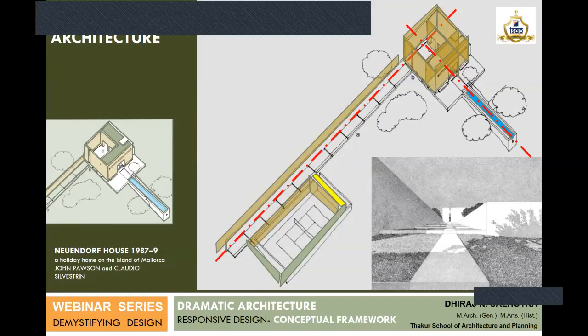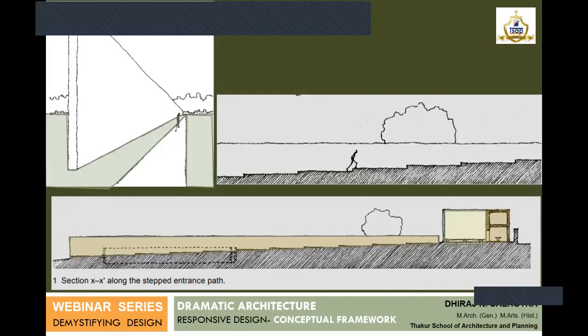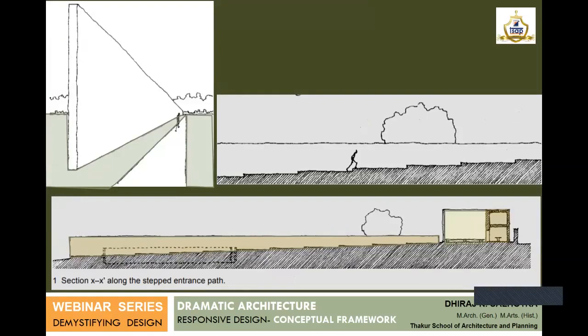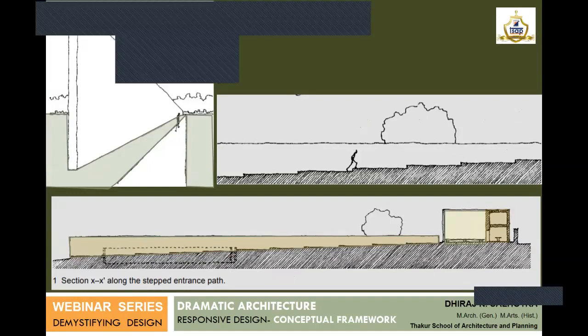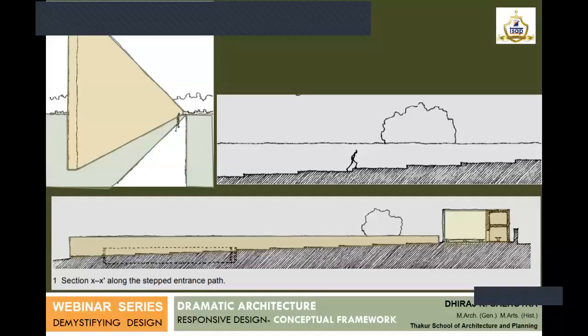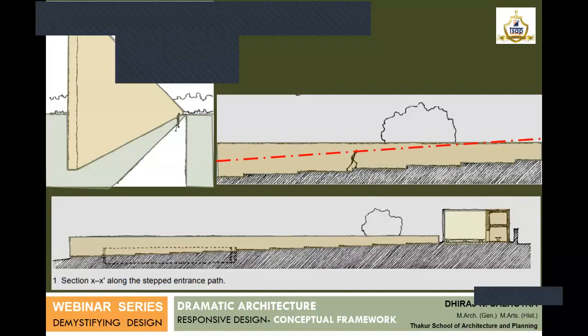Now let's decode further into this particular project. There is the element of wall, which is very nicely explored by the architect in this project. This particular wall acts as a guiding element, and that guides the vision towards the end. And the levels, the play of levels which have been done in this project: as the person keeps walking upwards, the height of the wall goes on virtually reducing, and the nature around starts to open up.